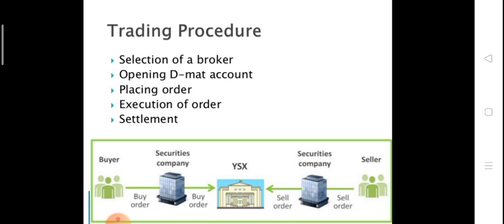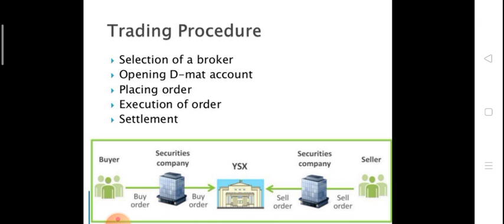A demat account is like a saving account which we open in a bank. We open this account with SEBI or any stock exchange. A bank account is for money, and this demat account is for holding securities. After opening a demat account, we place an order for shares of different companies. Let's take an example: 100 shares of Reliance and 50 shares of Tata.